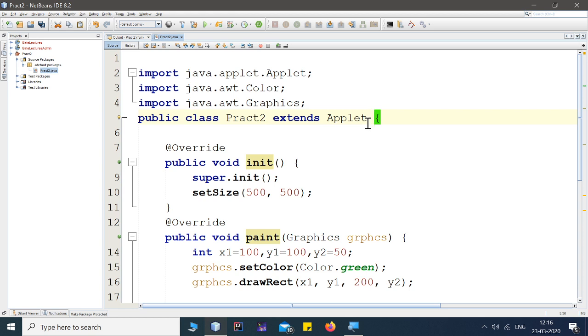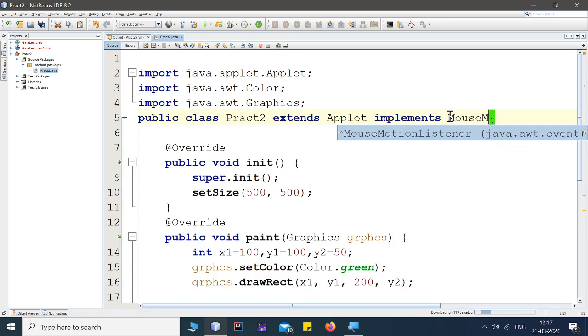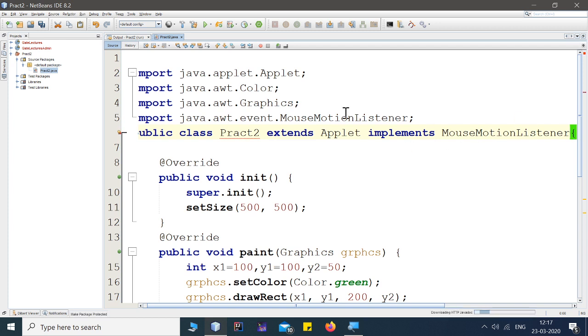With this applet, Pract2 extends Applet, I want to inherit an interface. Inside a class, if you want to inherit an interface, you need to use the keyword called implements. Here I want to implement MouseMotionListener. MouseMotionListener is available in the java.awt.event package.